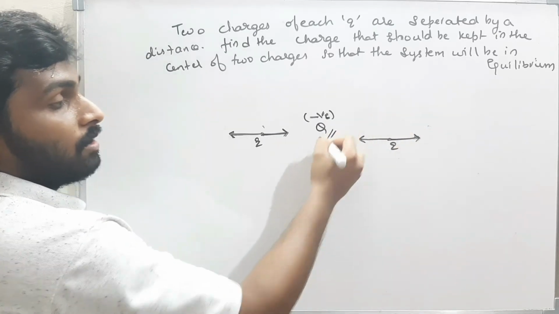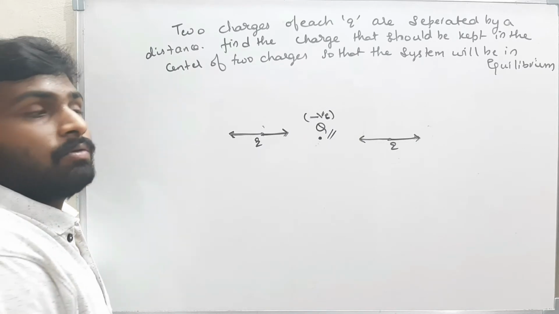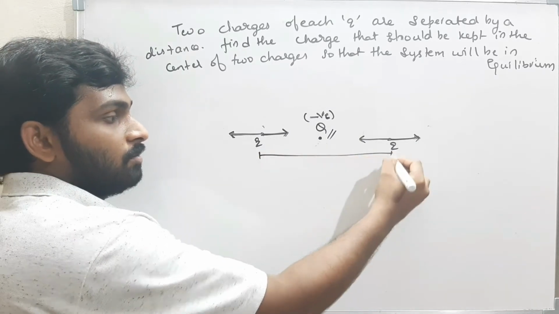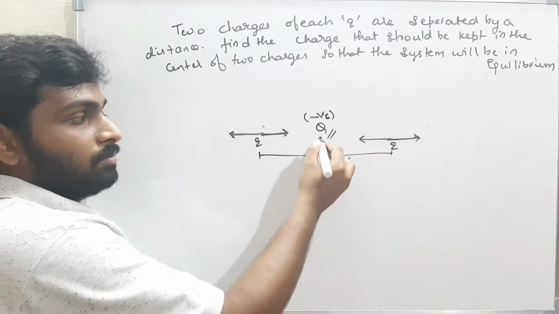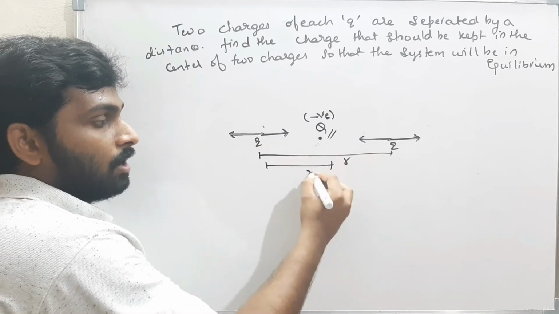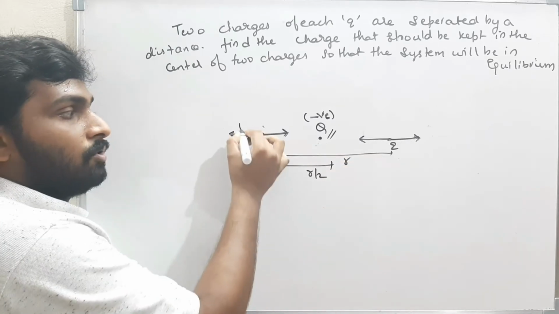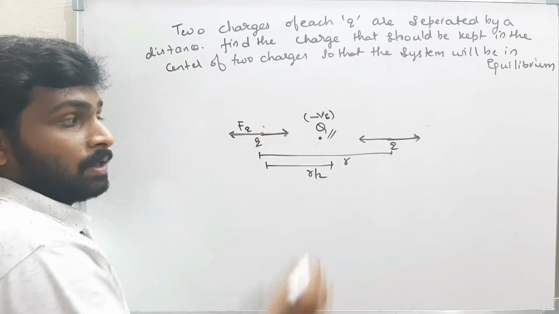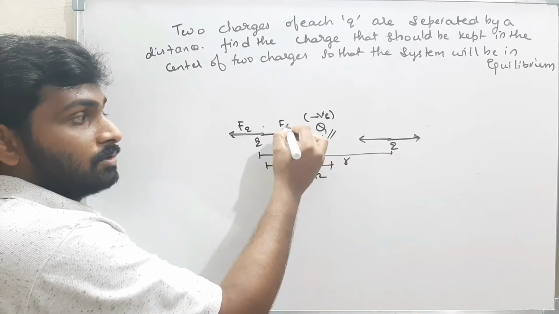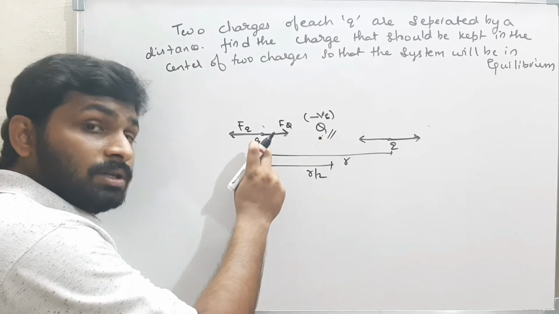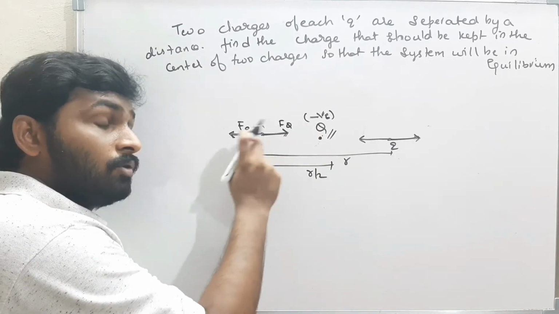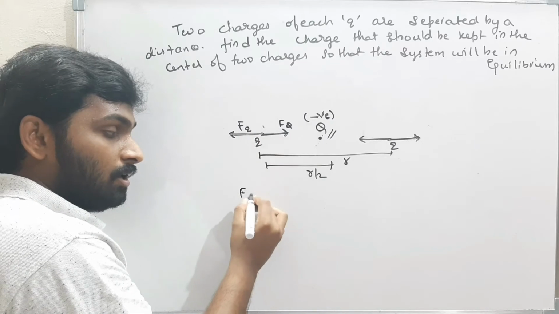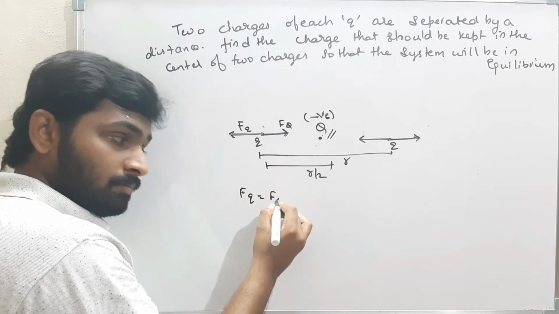Now they have to find the charge. Now what do I have to do? See here, assume the distance between them is r. Now what is the distance between capital Q and small q? R by 2. Now assume this is the force because of this charge, and this is the force because of this charge. I will say the body is in equilibrium when both the forces are equal. That means Fq must be equal to F.